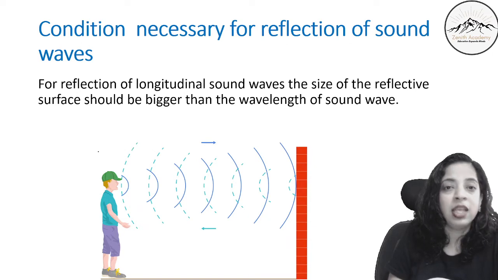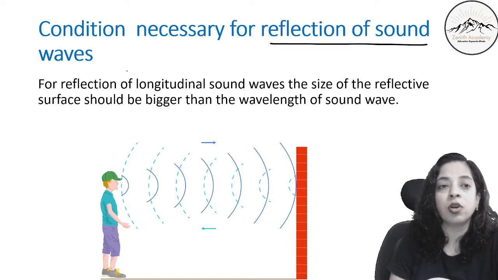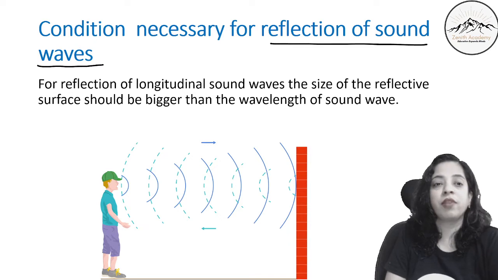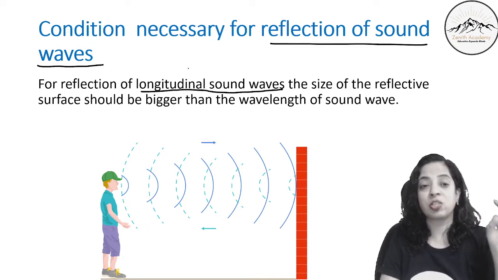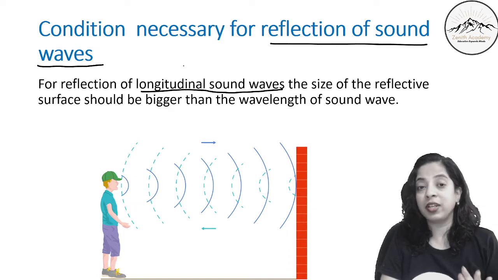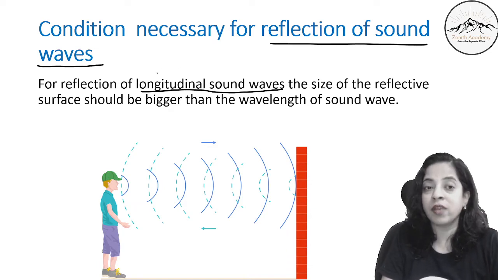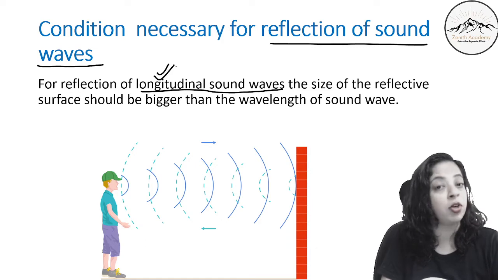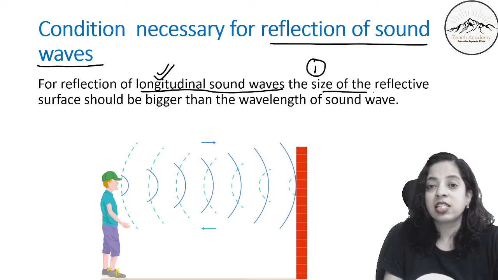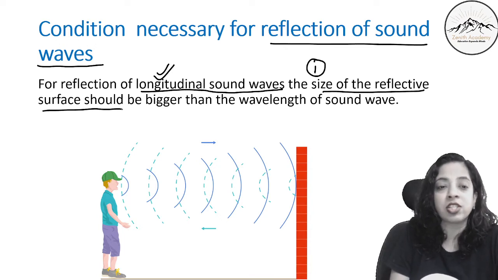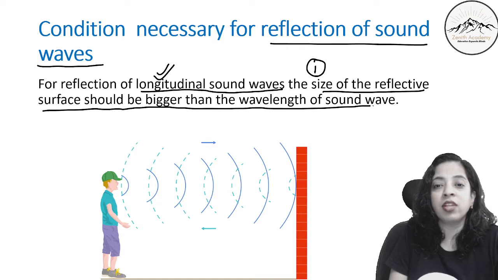Now, in the case of reflection of sound, there are two conditions. For reflection of longitudinal sound waves, so in the previous class I explained what is longitudinal, and most of the time I told you in air the sound wave is longitudinal, so we will be talking about longitudinal. For reflection of longitudinal sound waves, the first condition is the size of the reflective surface should be bigger than the wavelength of the sound wave.